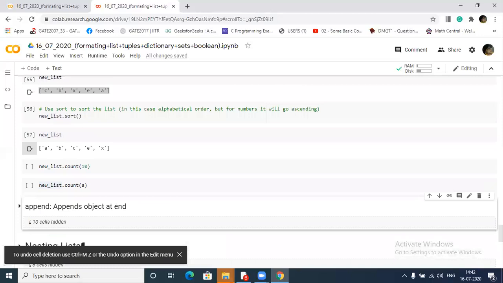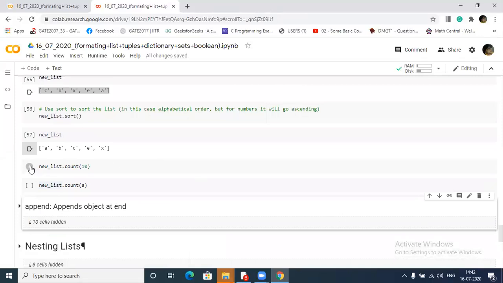Now what is this function count? See here, I am passing 10. It will count the number of occurrences of this passed element. I am passing 10, so it will search here, is there any 10? If it gets, suppose, two tens in this list, then it will print 2. If it does not get any 10 here, it will print 0.